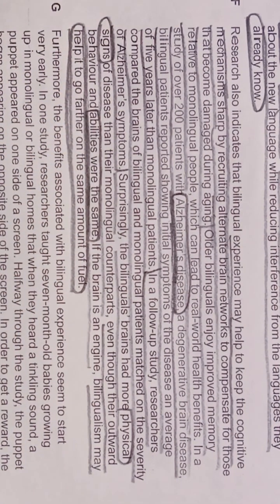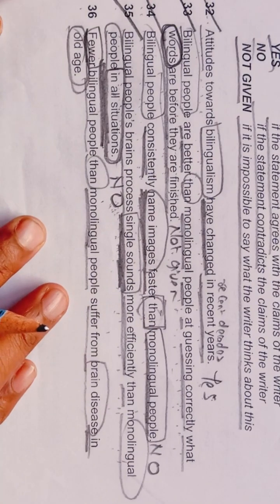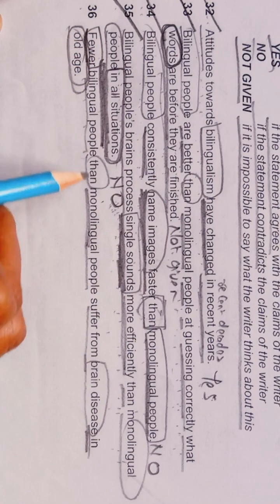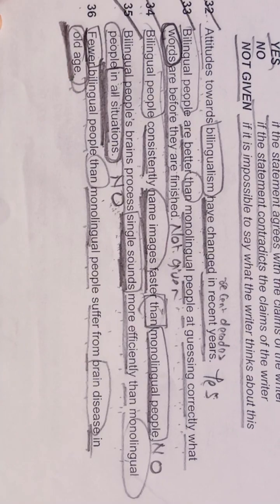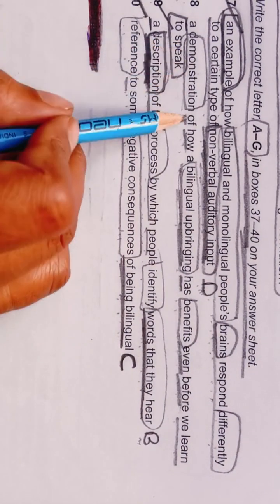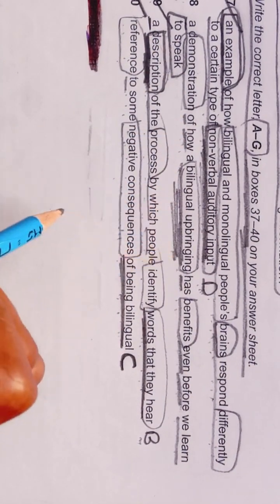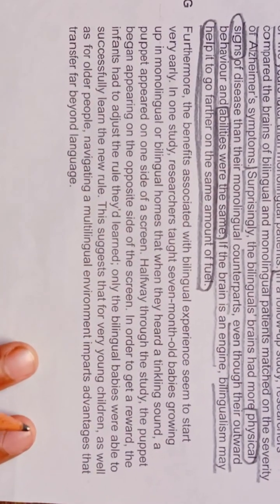So in this paragraph, we are getting so many things regarding brain disease, that is Alzheimer's. So what they are saying here is that fewer bilingual people than monolingual people suffer from brain disease in old age. Okay, so this thing we are not getting till now. In this paragraph, we are not getting anything. And here they are talking about a demonstration of how a bilingual upbringing. So we are not getting this thing also from this paragraph. Okay, so we will move forward towards our last paragraph, that is G paragraph.